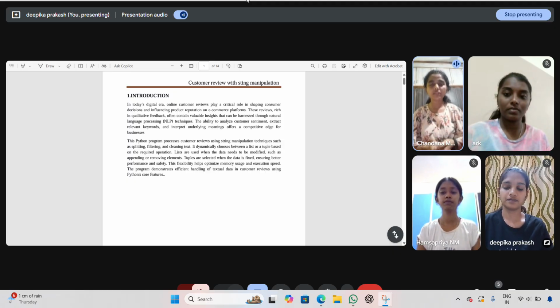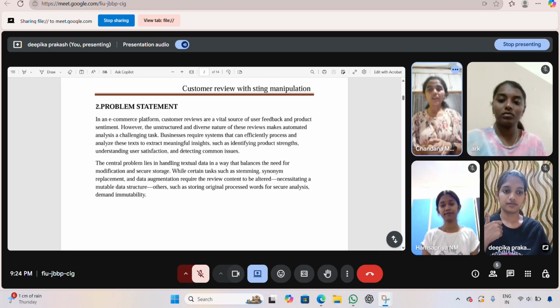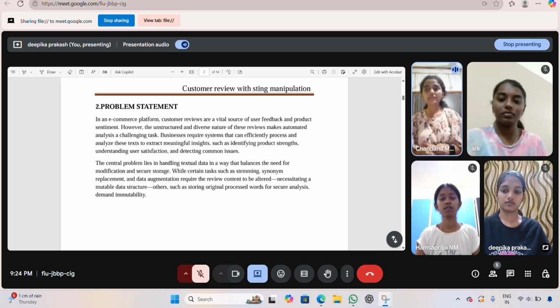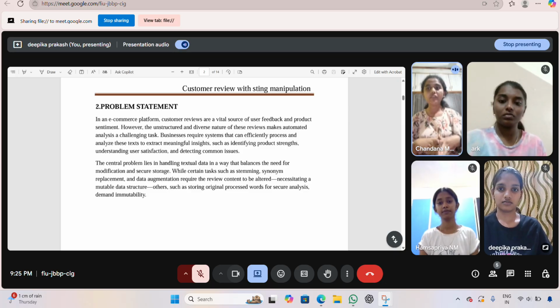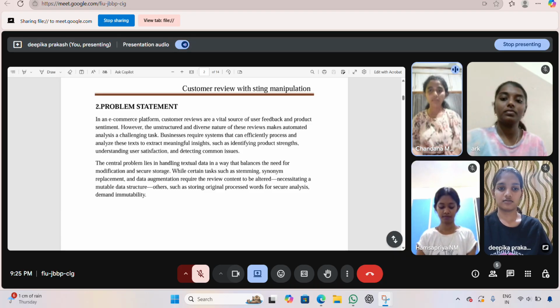Now I am going to continue with the problem statement. On e-commerce websites, customer reviews are very important. They are very helpful for companies to learn what people like or dislike about the product. But these reviews are often written in casual style, slang, with spelling mistakes or personal opinion, which makes it hard for a computer to understand them automatically. But businessmen want computer systems to read and understand the reviews and find helpful information, like what people like about the product, how satisfied they are, and what problems they are facing with the product.